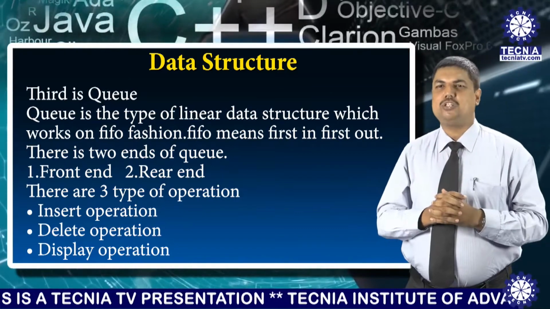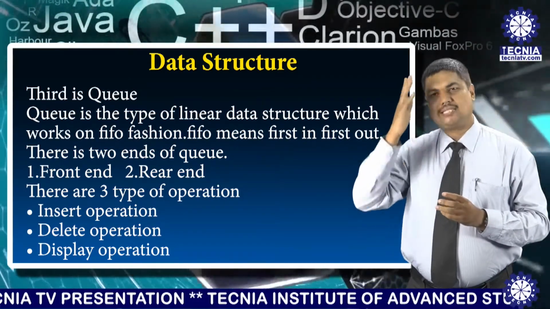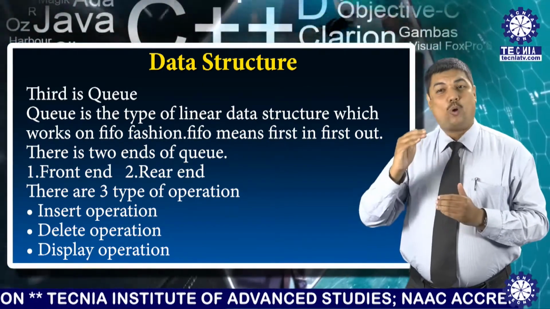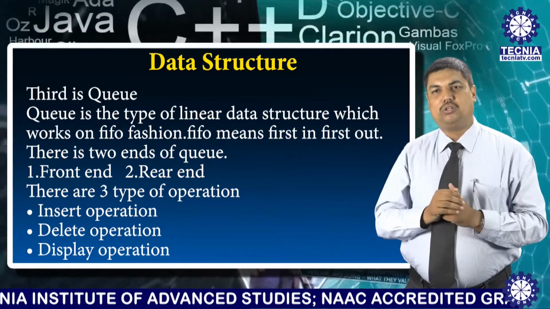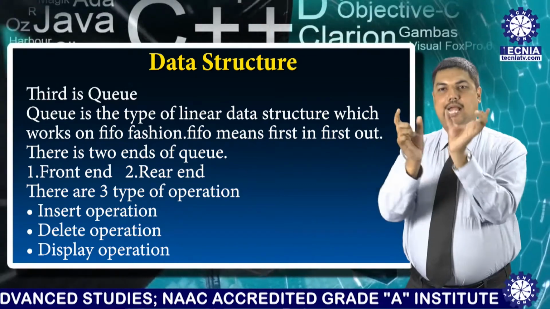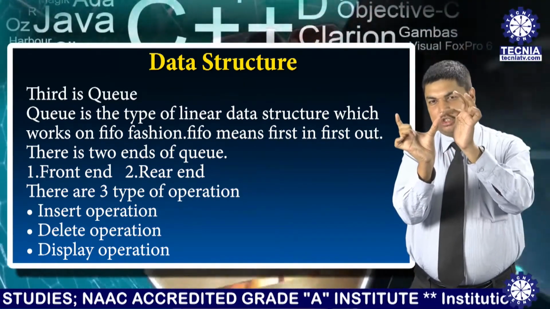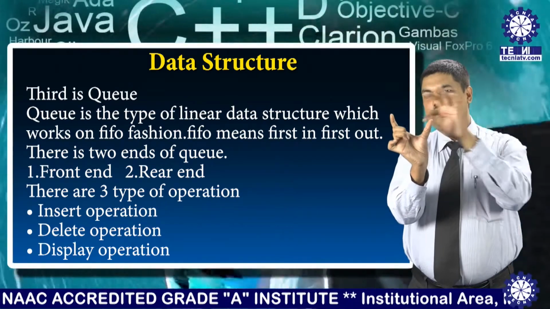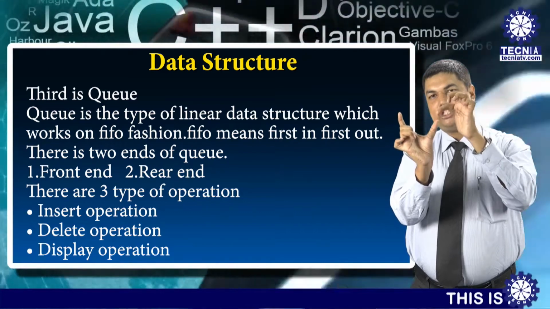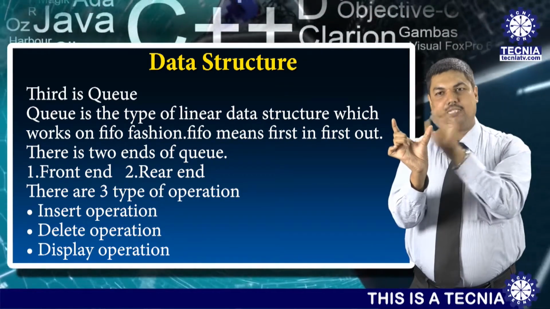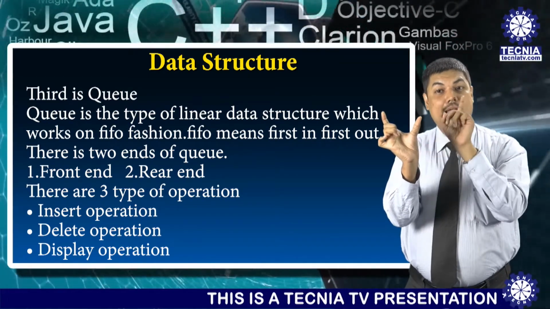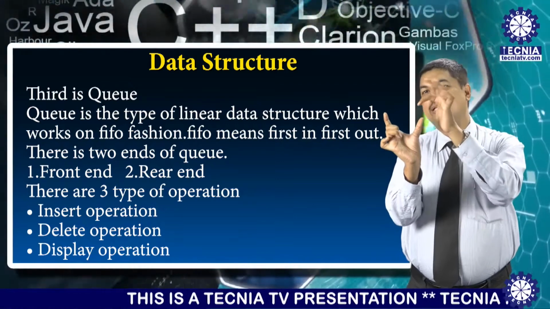We can define the max size as 5, and the positions of the queue are 0, 1, 2, 3, 4, which means a total of 5 elements. And what happens when the queue is empty? Empty means no element is available in the queue.